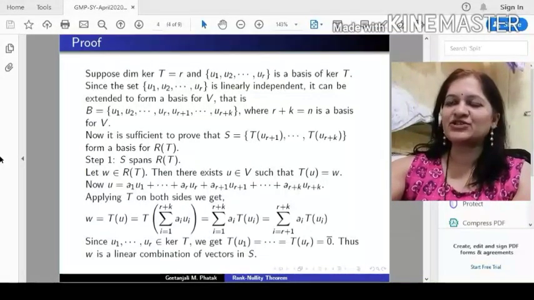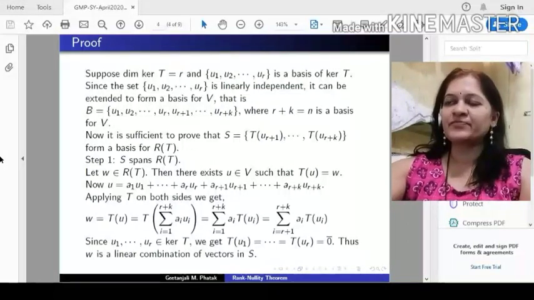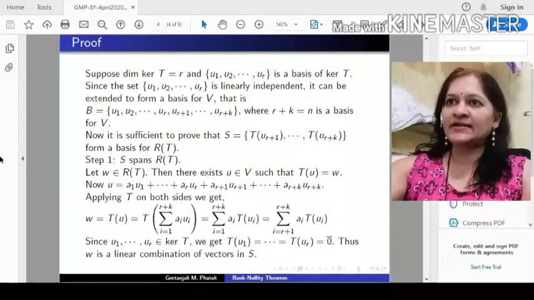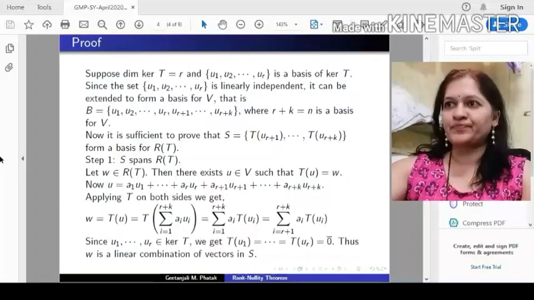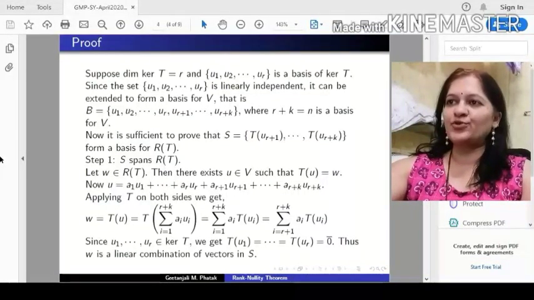And we know that the dimension of V is n. So this number r plus k must be equal to n. That is, B contains n elements. Now already we know that r is the dimension of the kernel of T. If we prove that k is the dimension of the range, then we are through. So it is sufficient to prove that the set S, which is T(ur+1) up to T(ur+k), forms a basis for the range of T.